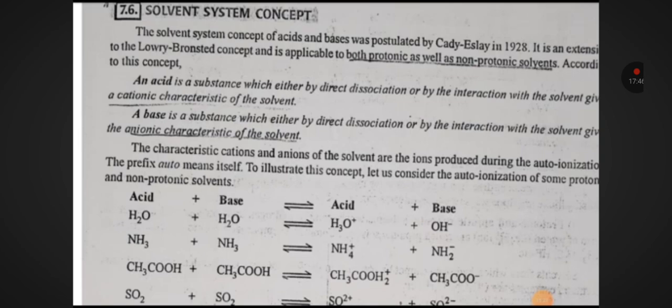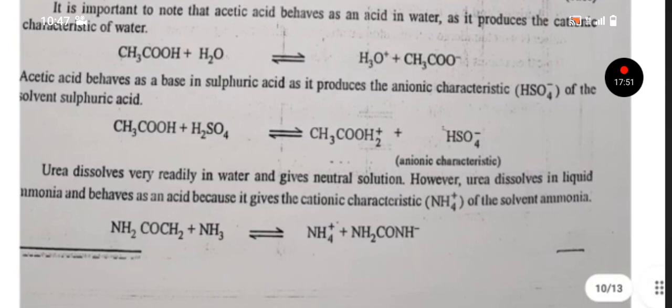It is important to note that acetic acid behaves as an acid in water as it produces the cationic characteristics of water. CH3COOH plus H2O will give H3O positive plus CH3COO negative. Acetic acid behaves as a base in sulfuric acid as it produces the anionic characteristics of the solvent sulfuric acid. CH3COOH plus H2SO4 will give CH3COOH2 positive plus HSO4 negative.